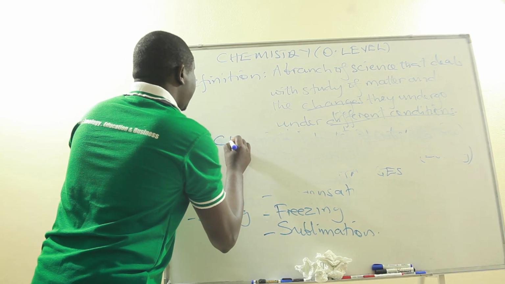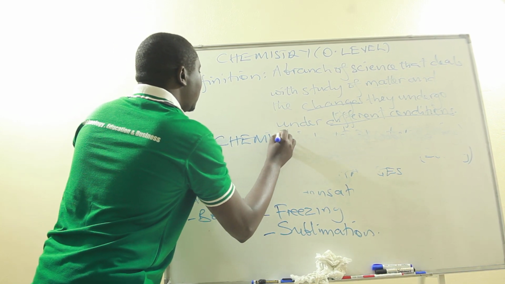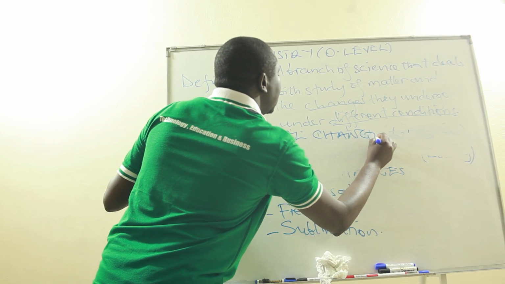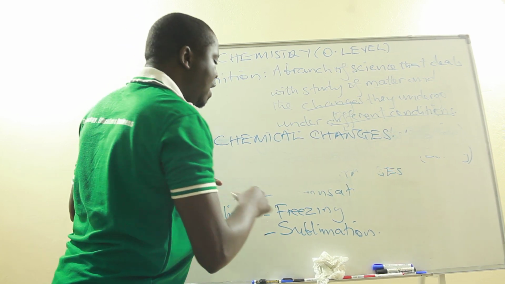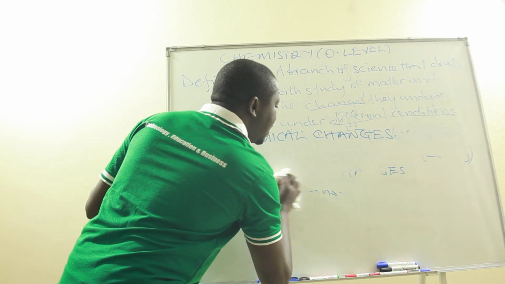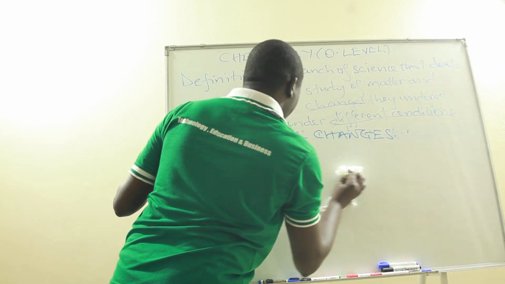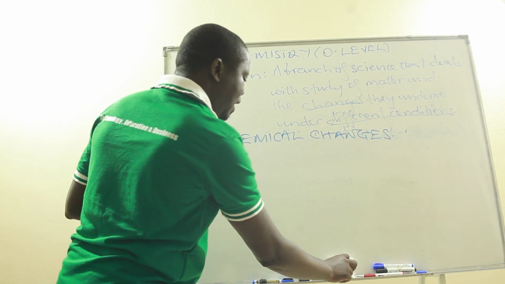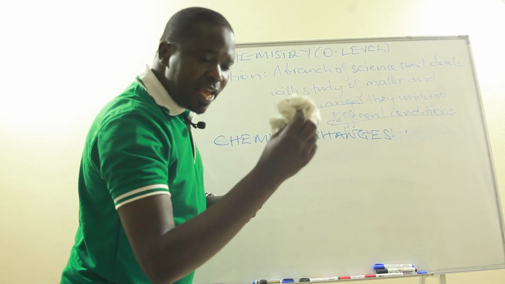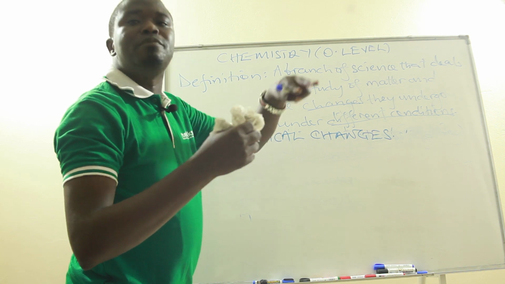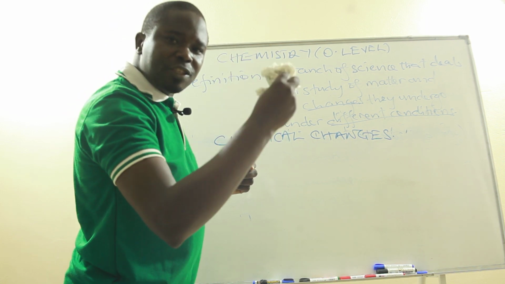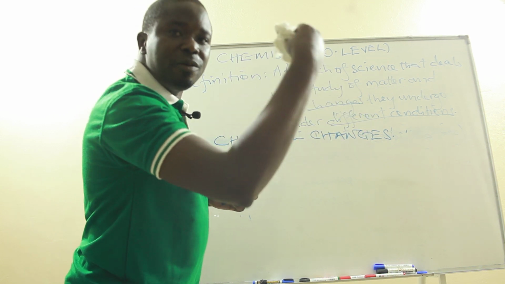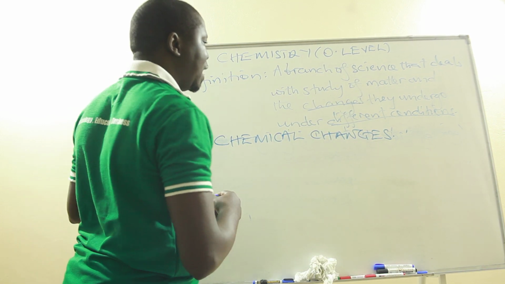So we also have chemical changes. In a chemical change, a new substance is formed. So a chemical change does not involve these processes which we have just looked at, because a new substance is supposed to be formed. Like this piece of paper, if I burn it, it will change into ash. You will even see smoke forming. So the ash or the smoke which has been formed is not this paper here. The ash is a new substance which has been formed, and that's what we call a chemical change.